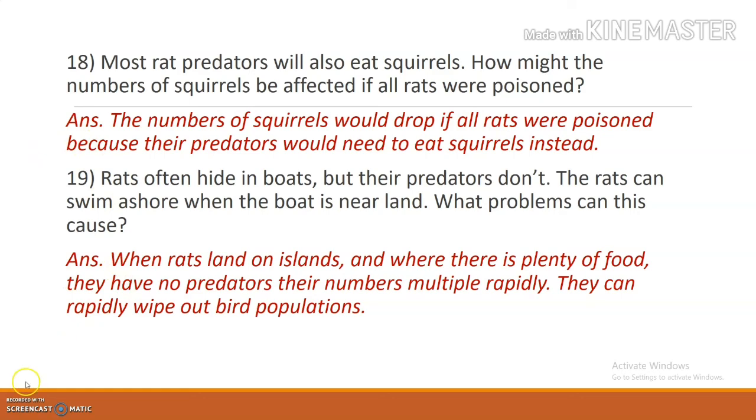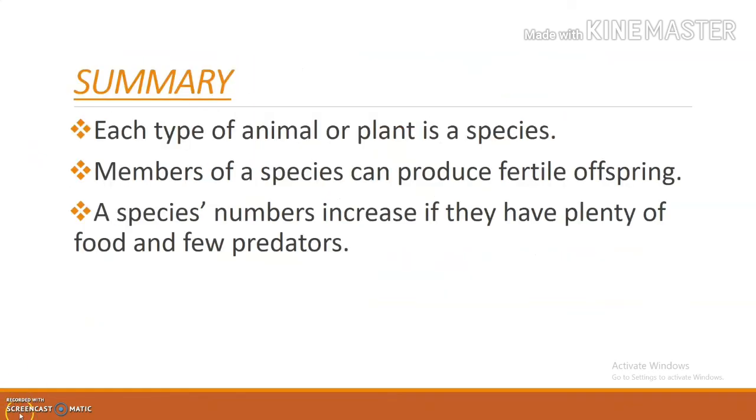We have discussed almost every question of this lesson. I will give you a small summary of this lesson. Each type of animal or plant is a species. In this lesson we are discussing species, right? Each type of animal or plant is a species. Members of a particular species can produce fertile offspring.